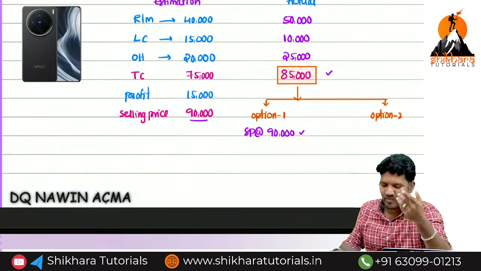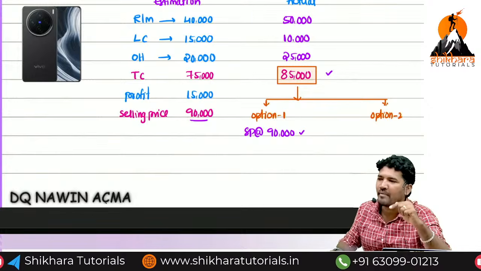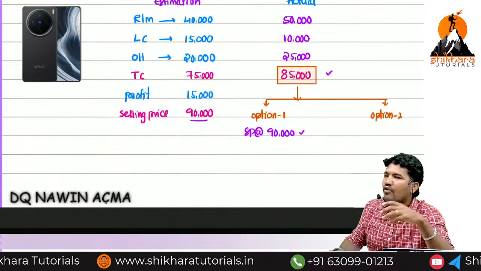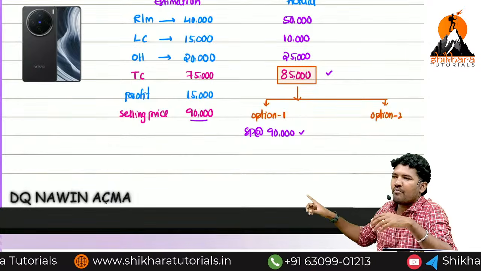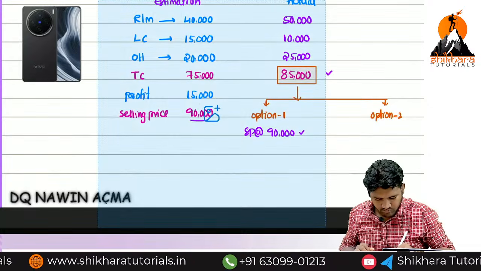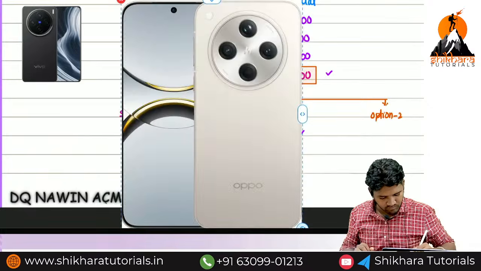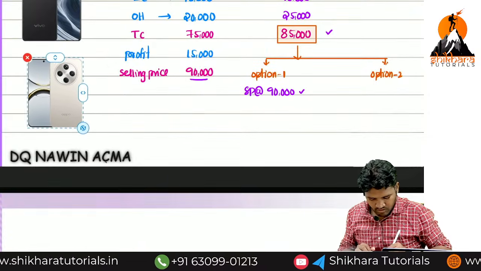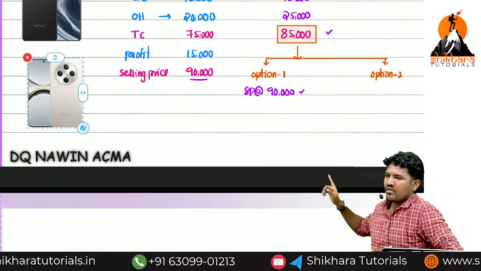What is the problem? Yes, there is a problem called competition. Our competitor is selling the same kind of mobile. This is an Oppo, a similar model.